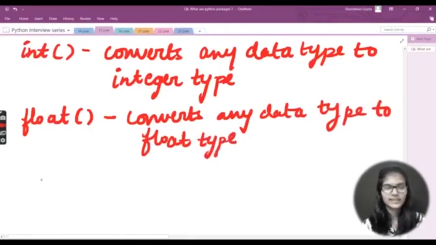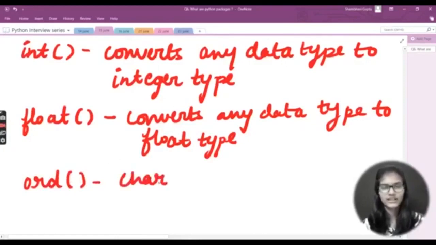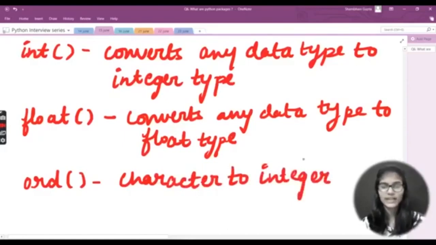After that, I have another one, that is ord. Now what is it used for? It is used for converting a character to an integer. Let's say you have a character, like ABC or something, and you want to convert it to an integer. So ord is the method you can use.